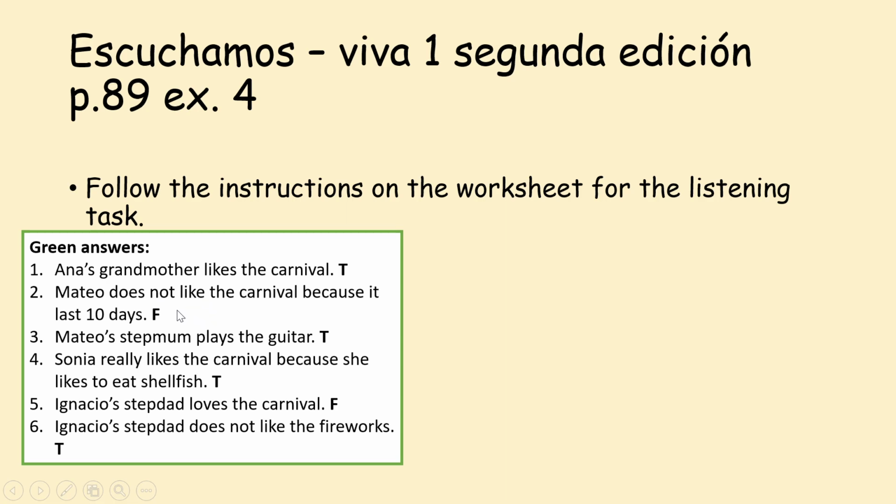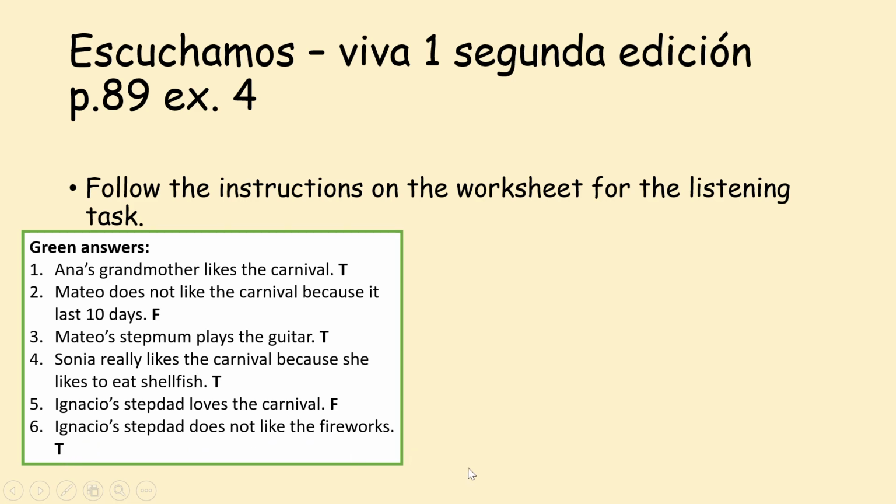It lasts 10 days. Mateo's stepmom plays the guitar. That is true because he says, madrastra toca la guitarra. Sonia really likes the carnival because she likes to eat shellfish. That is true. Ignacio's stepdad loves the carnival. That is incorrect. It's false. He actually says, a mi padrastro no le gusta. Emphasis on the no. And his stepdad does not like the fireworks.